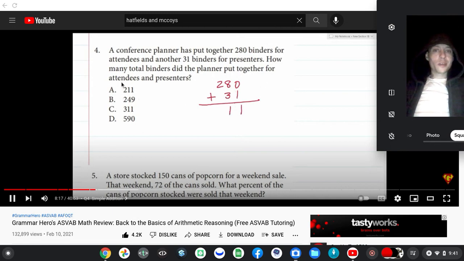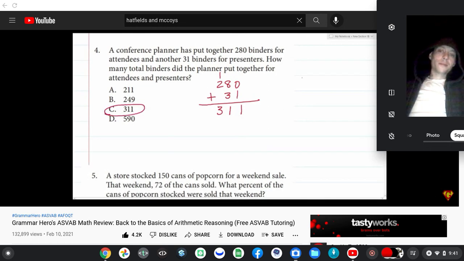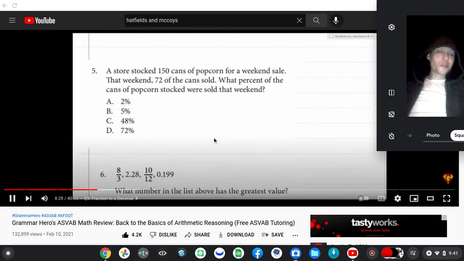So we're going to drop down a 1 and carry a 1. 2 plus 1 is 3. So we can see that this one is going to be C, 311. You'll be writing it down, I'll be using my calculator.